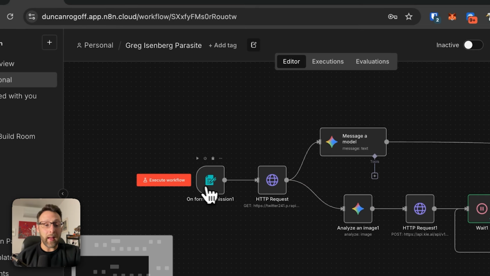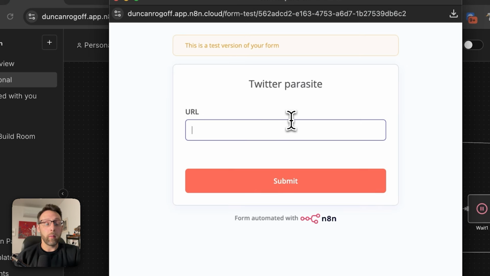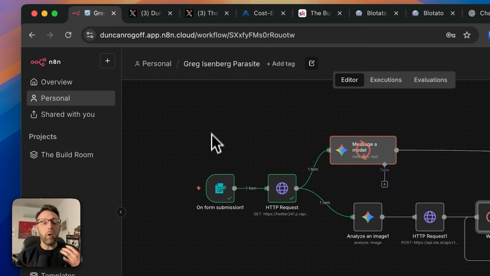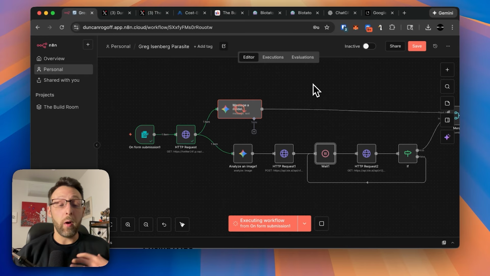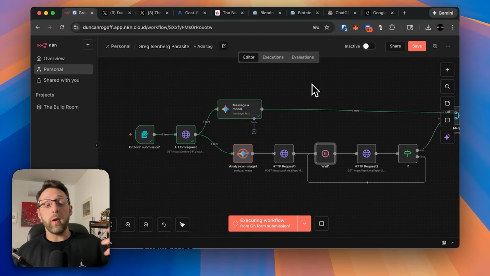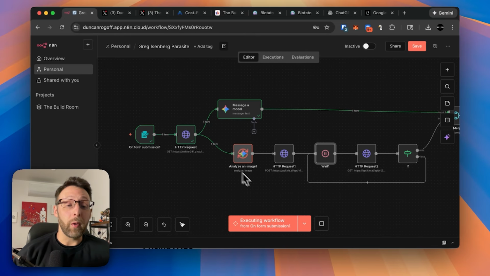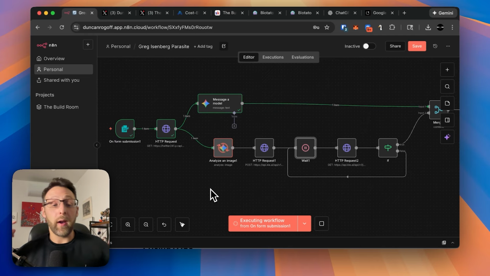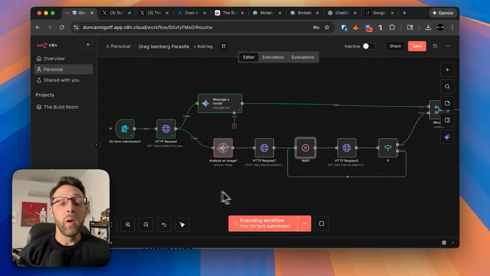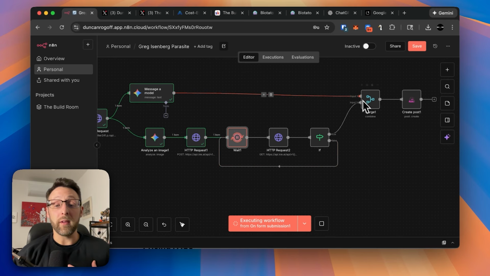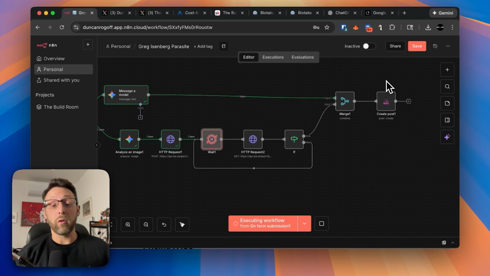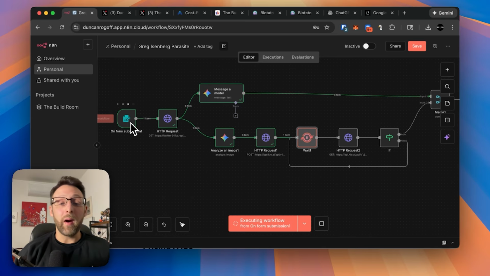So I'm going to go ahead, come back into N8N. We can go ahead and click execute workflow. Our form is going to come up. I'm going to go ahead and click paste. So we've gone ahead and submitted this. We've already scanned this tweet using RapidAPI. We're going to send this over to Gemini 3 Pro to analyze the text and remix it in our own tone of voice, search the internet if necessary. Gemini 3 Pro is then analyzing the image and creating a prompt for an AI image generator in our unique brand style. We're going to send this over to Nano Banana Pro to generate that new image for us. We're then going to merge the text and the new image together, send this over to Blotato to publish to our Twitter account automatically. So now, anytime you come across a viral tweet and you want to remix it in your tone of voice, you can just come in here and copy and paste the URL inside of this form.